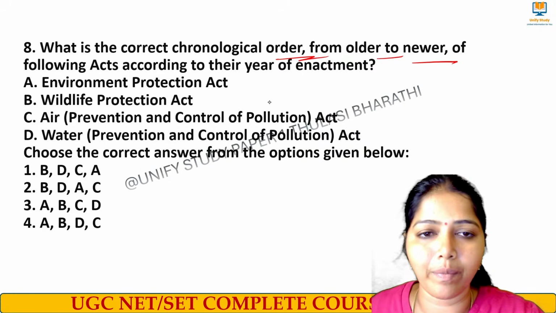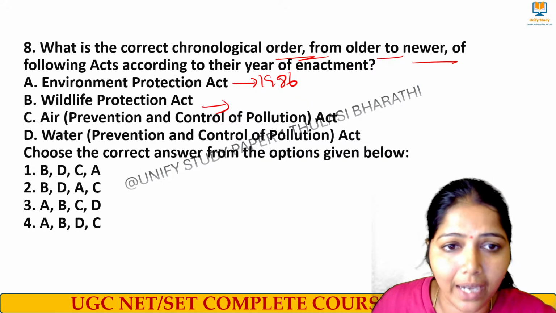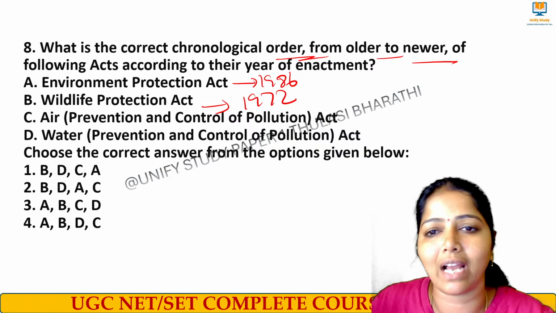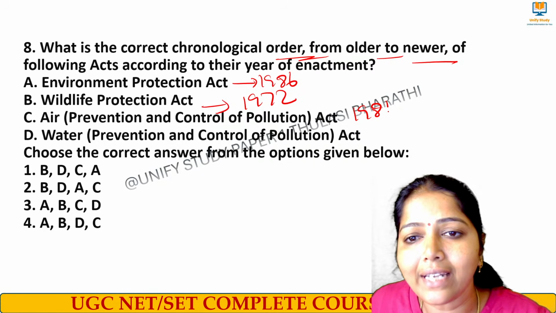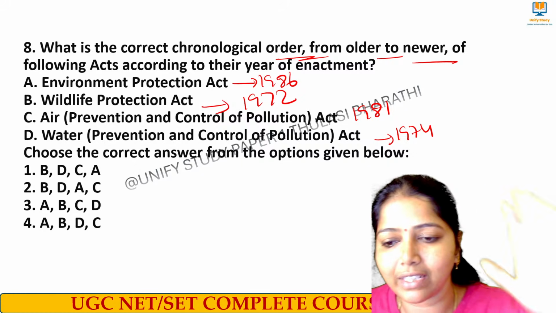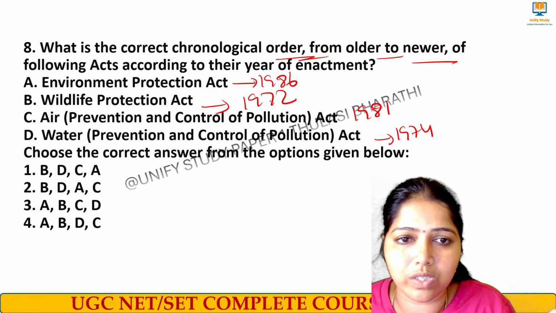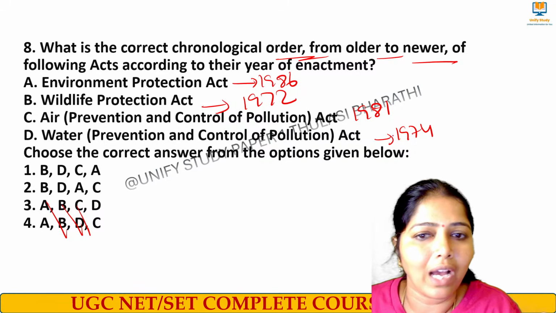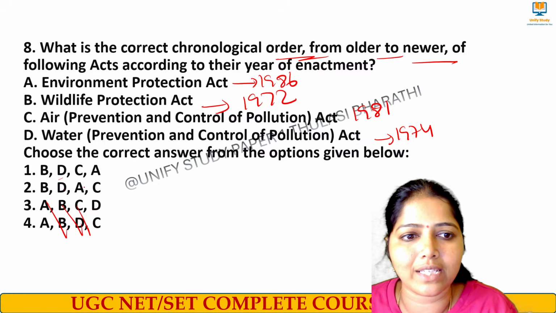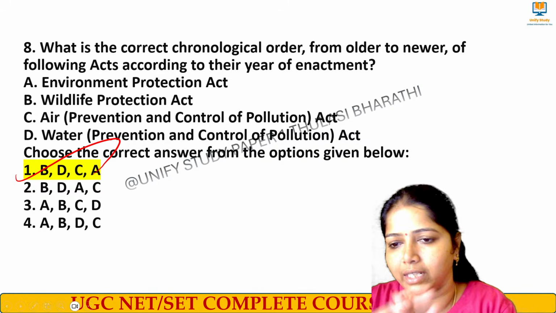Yes, Environmental Protection Act. It was started during 1986 after the Bhopal tragedy. India passed this act in 1986, and then we have the Wildlife Protection Act, which was passed in the year 1972, and we had the Air Prevention Act in the year 1981, and then we have the Water Prevention Act in the year 1974. Okay, 1974. So here we have to arrange from older to newer. Which is the oldest one? Wildlife. So we can eliminate these two, and then the Water Prevention Act comes, then 81, and then we have 86. Yes, very good. The right answer is option number 1.